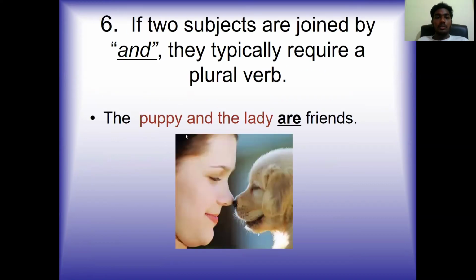Next, if two subjects are joined by and, they typically require a plural verb. The puppy and the lady are friends. See here, the lady and puppy are joined by and, and that typically requires a plural verb.